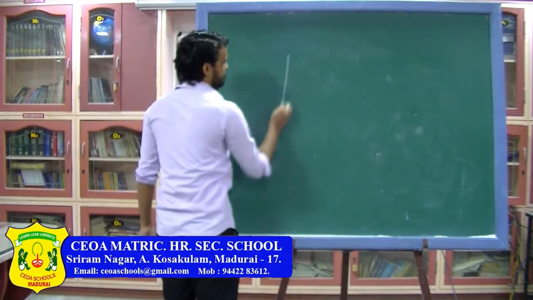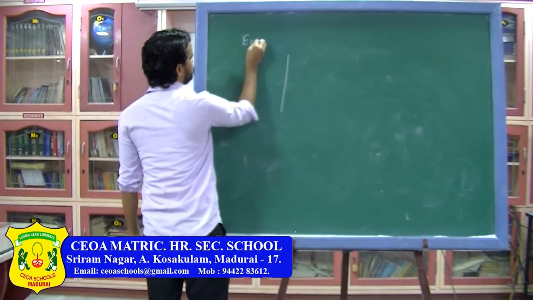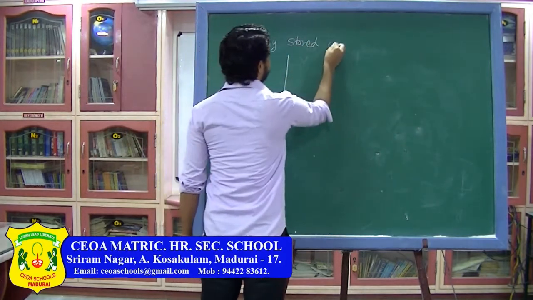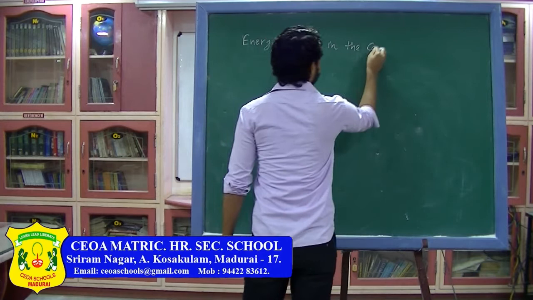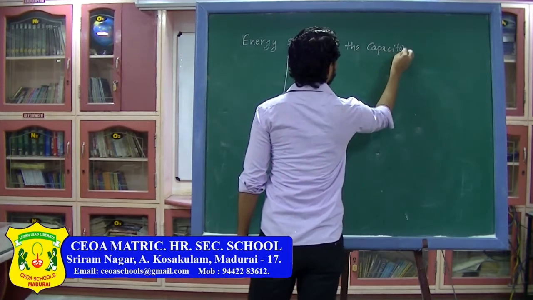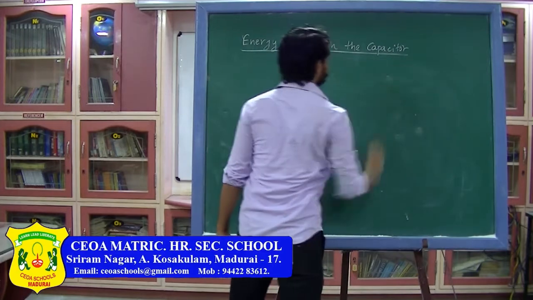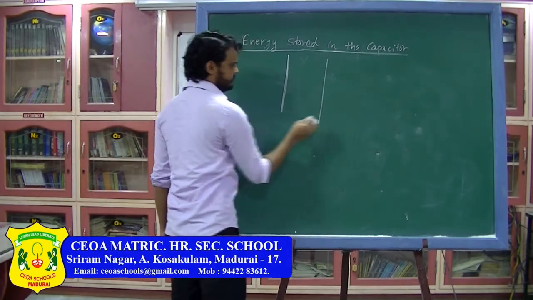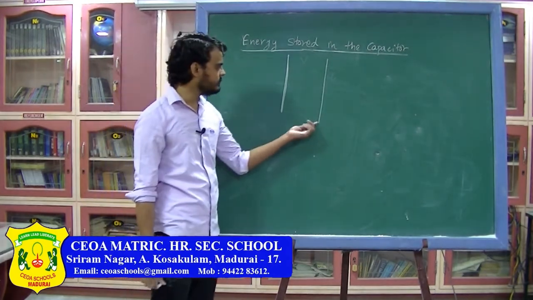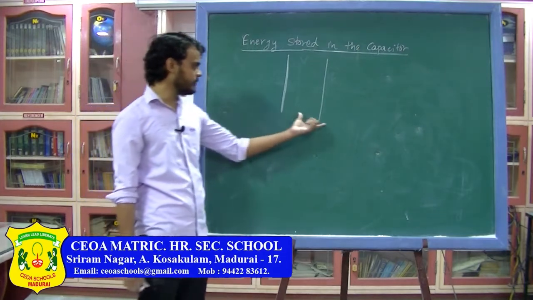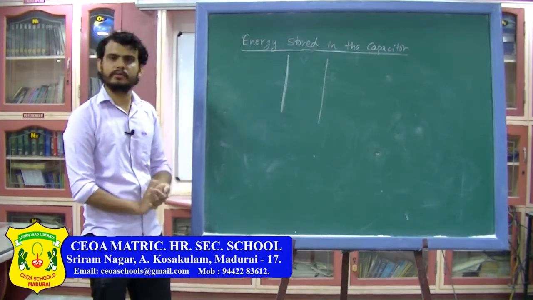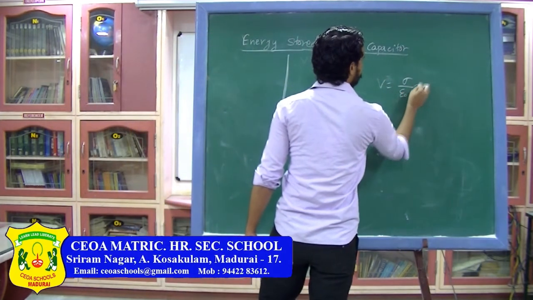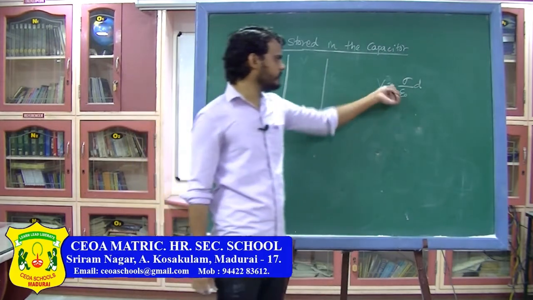Now the next heading is energy stored in the capacitor. Suppose you have one plate of the capacitor and another plate of the capacitor. Initially both the plates have zero charge. So if the charge is 0, the potential of those two plates is also 0, because we have seen potential can be written as sigma by epsilon naught into d. So if the charge is 0, the potential will also be 0.